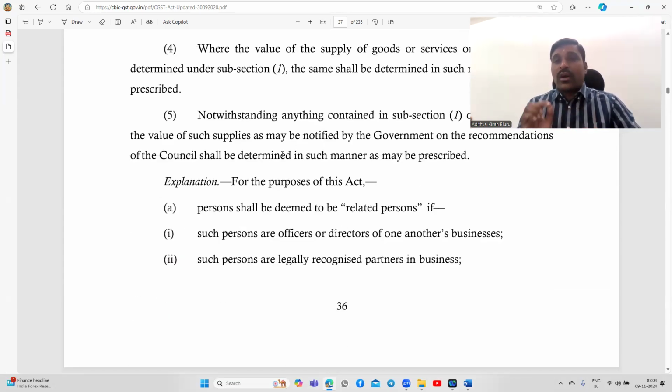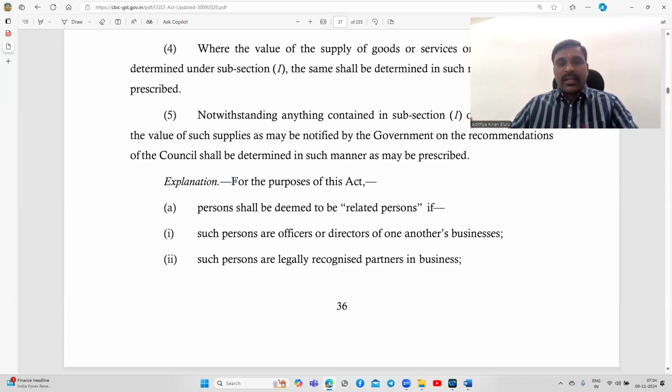Therefore, whenever you are reading any definition which is not covered in section 2, but elsewhere, you have to check for which provisions that definition is applicable. That is very important. Normally, if a definition is covered in section 2 itself, no problem, it will be applicable to the whole Act. But if the definition is given in some other section, then you have to check the scope of the applicability of the definition.